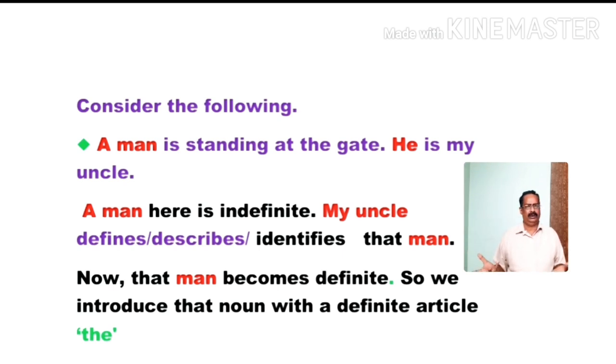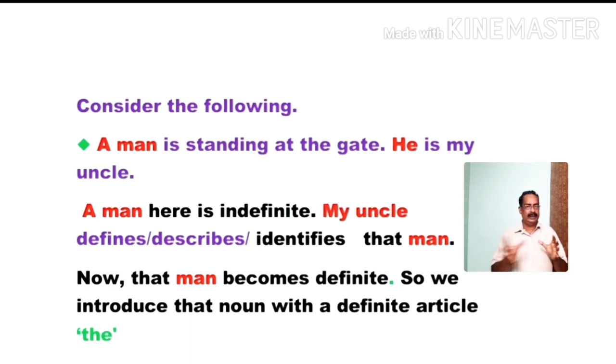We don't know. Some man, an unidentifiable man. But with the latter one, he is my uncle, when I told you that he is my uncle, now the man is clear. So now an indefinite man became definite with the definition "he is my uncle."